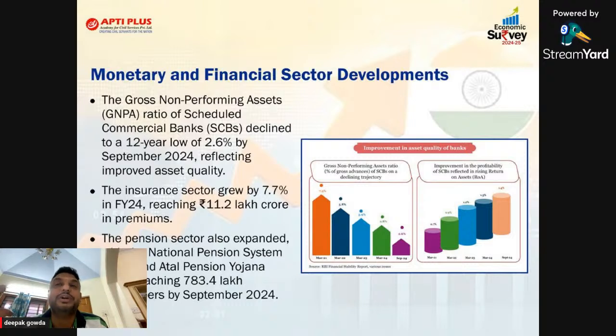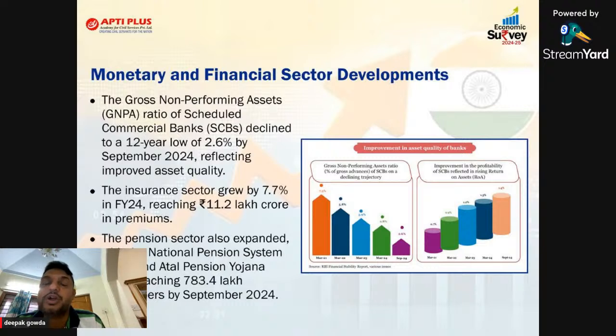Sir, remember, in 2018-19, Indian scheduled commercial banks were having 11.2% NPA. Gross NPA was 11.2%. Many banks were suffering. I hope you remember that in the 2015-16 economic survey, it was called the twin balance sheet syndrome. Why? Because banks were having NPAs, and the companies were also having losses. The companies were unable to repay the loans they had taken from banks. Banks were suffering from loss, and NPA was high.